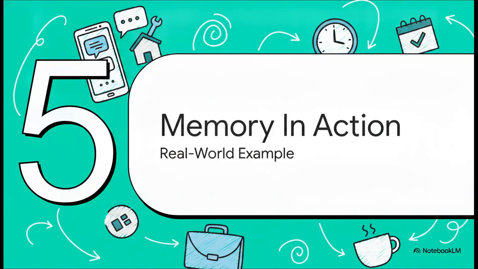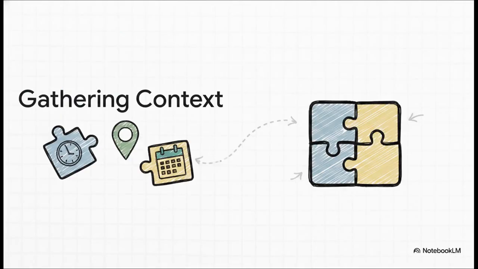Section 5. Real-world memory in action. Let's anchor these technical concepts in a real-world scenario that we've all probably experienced. Let's say you're trying to book a home repair service through an AI assistant, and you're sending messages scattered throughout a really busy day. At 9 a.m., you casually mention you're only available after 6 p.m. At noon, you specify that the location is downtown. And then later that afternoon, you add that it absolutely must be a Friday appointment.